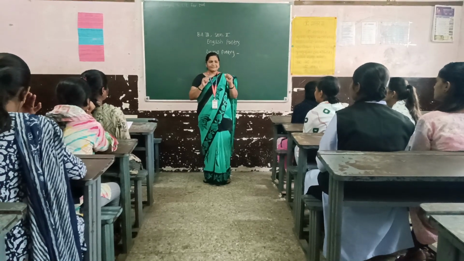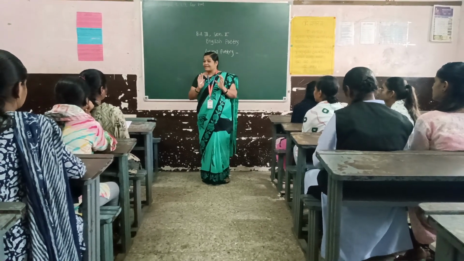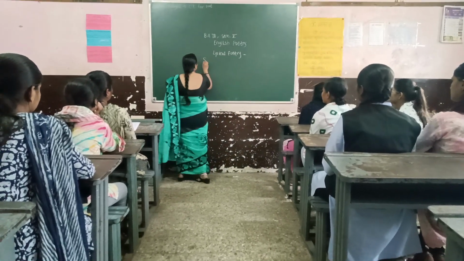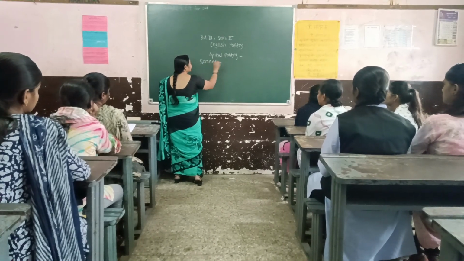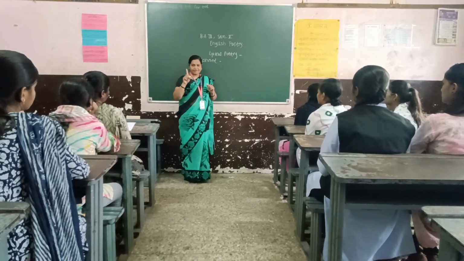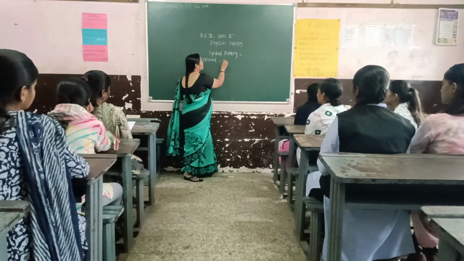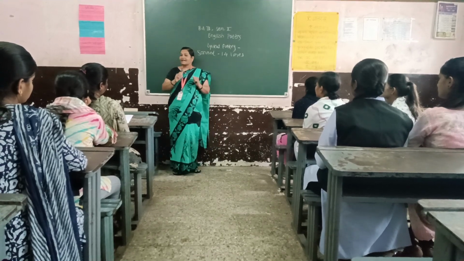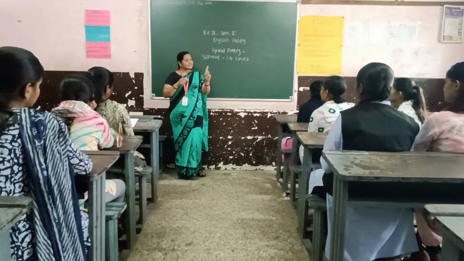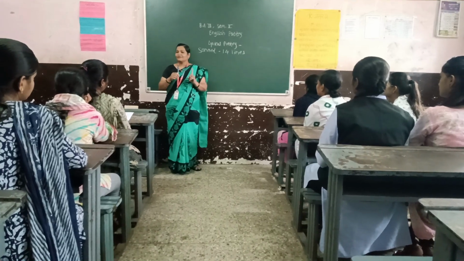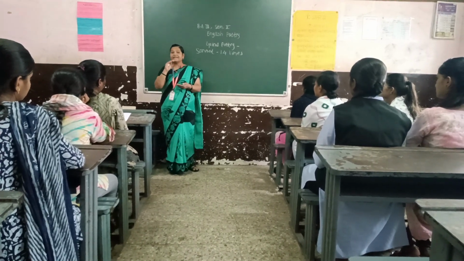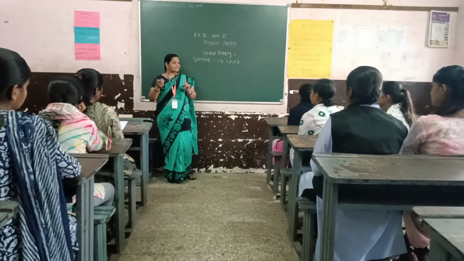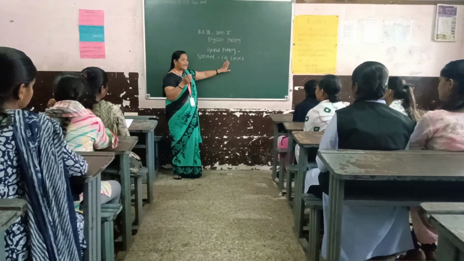So what is meant by sonnet? In Marathi, it is called sunit. Sonnet is a type of poetry. It is a short poem, and this short poem is only of 14 lines. There are restrictions on the lines of a sonnet, meaning every sonnet has 14 lines. Each kind of sonnet will have how many lines? 14 lines.